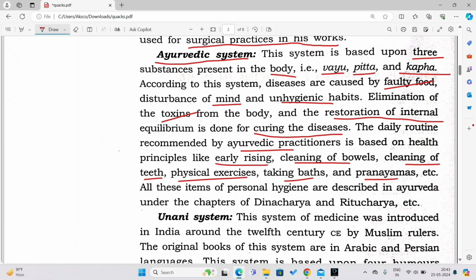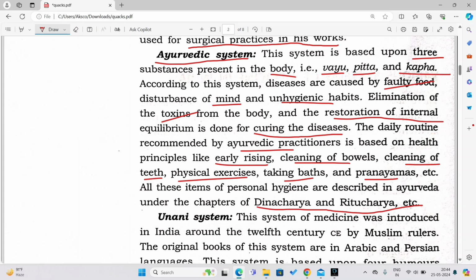All these items of personal hygiene are described in Ayurveda under the chapters Dinacharya and Rituacharya, etc. All these chapters were discussed in detail in the Dinacharya and Rituacharya chapters.